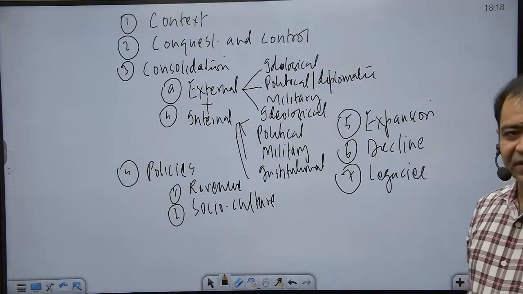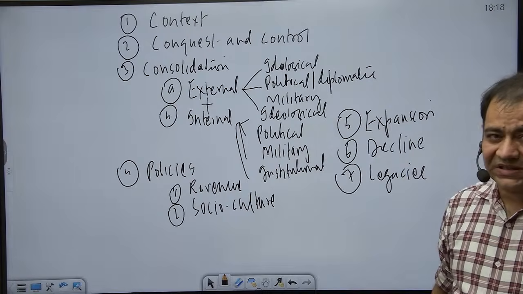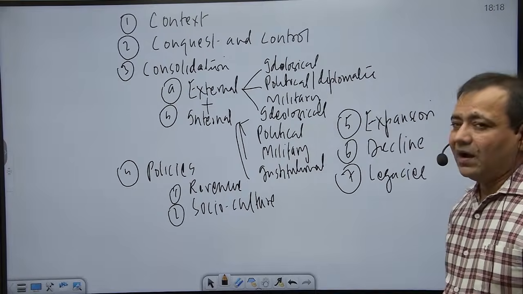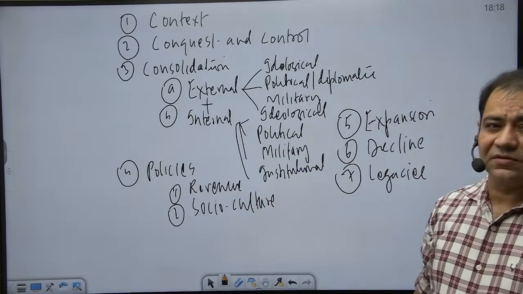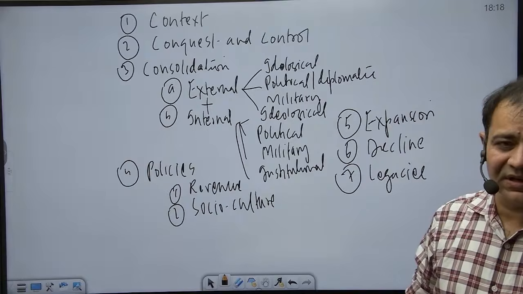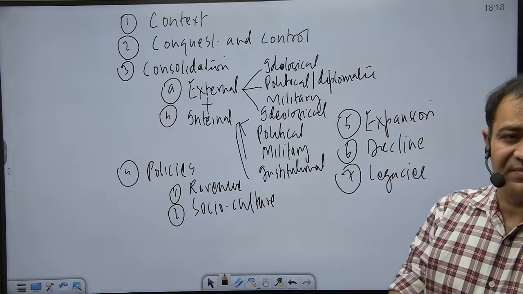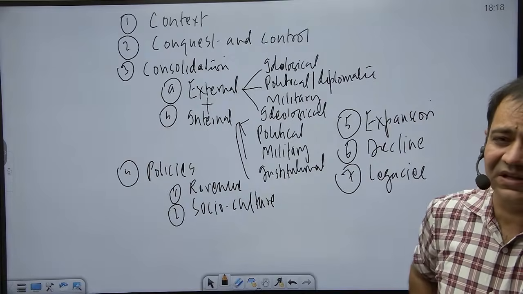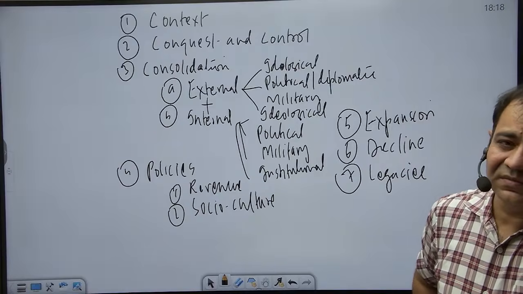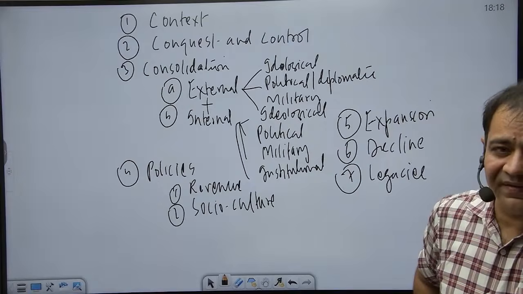So now, we have a list of sultans, we have a list of dynasties, and we have a list of the tasks about those dynasties and those sultans, things we have to know. And if we know such things, we can say we have done a comprehensive coverage of the topic called Delhi Sultanate, at least in the political dimension. And this scheme, if understood well, can facilitate the memory.